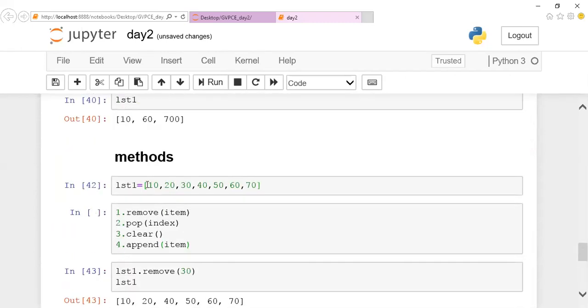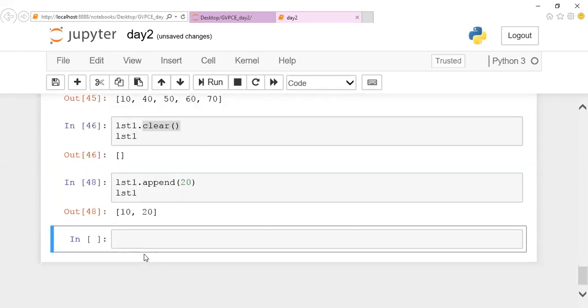Guys, these are permanent changes in your list. Once I use remove or pop or append, it makes permanent changes. Everything is permanent. If I remove, it will remove completely.